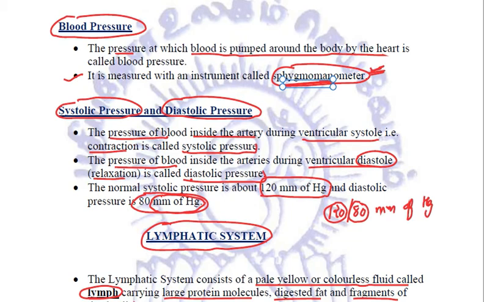Low BP is also a concern because the blood should flow with a normal pressure, and because of its pressure, it is supplying oxygen to all the body cells the way it should. But if the blood pressure is less, that means the rate at which oxygen is supplied becomes slow.